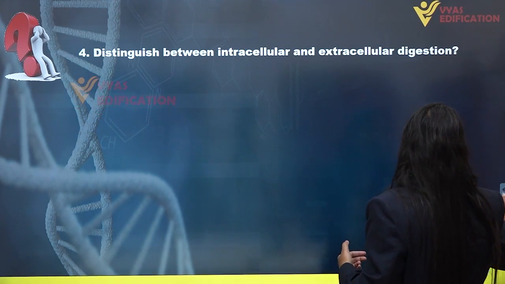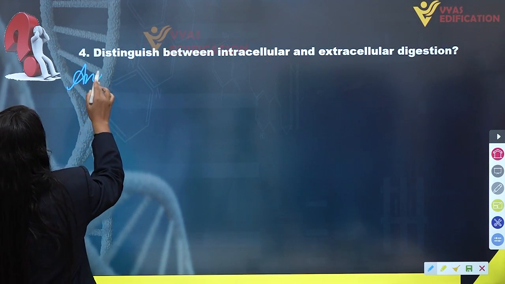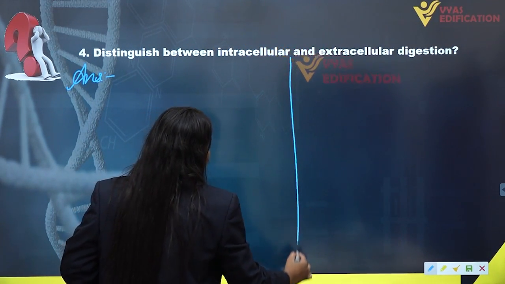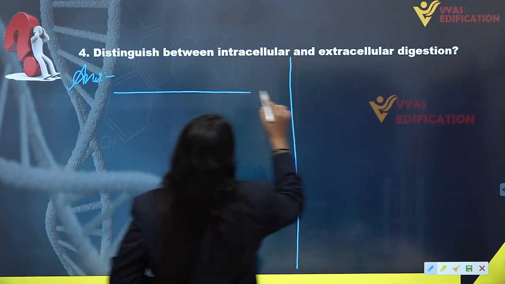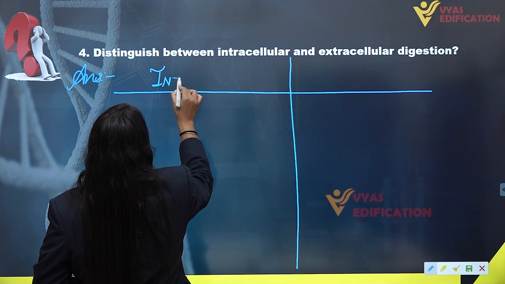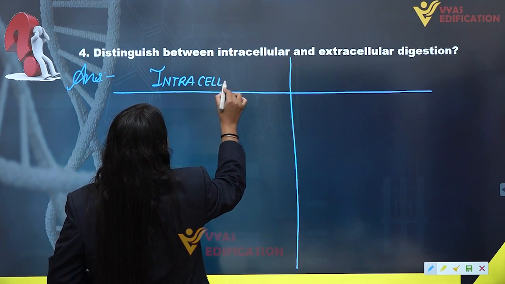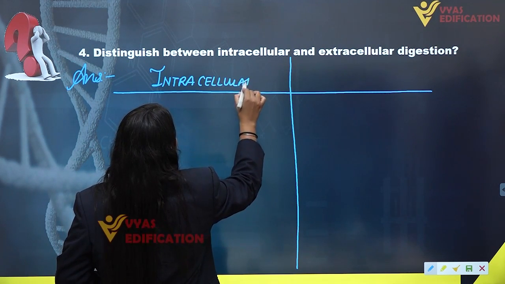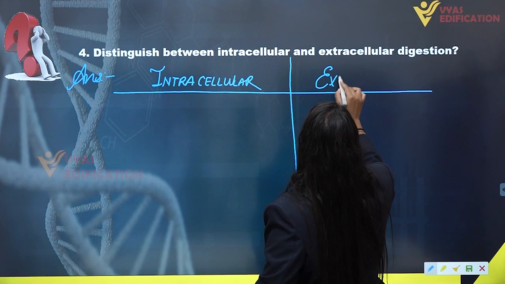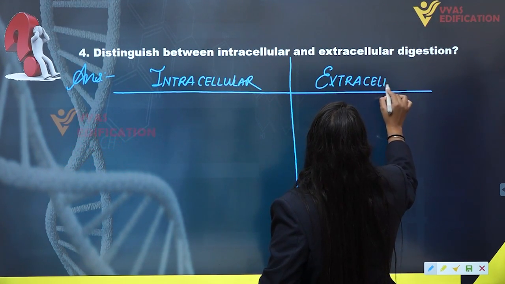So what are we going to write? We are going to write the differences between intracellular and extracellular. So in the left column, we are going to write about intracellular one, and here we are going to write about extracellular.